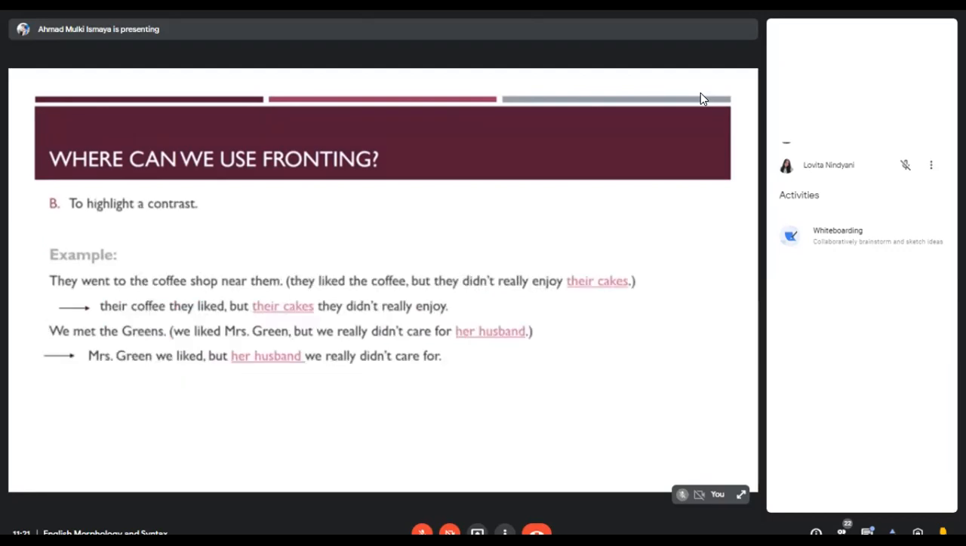We can also use fronting to highlight a contrast. For example, they went to the coffee shop near them. They liked the coffee, but they didn't really enjoy their cakes. So their cakes is the contrast.